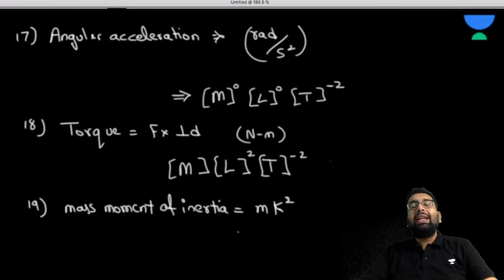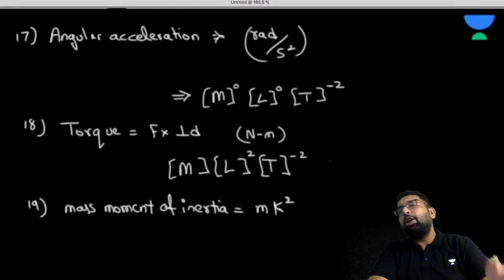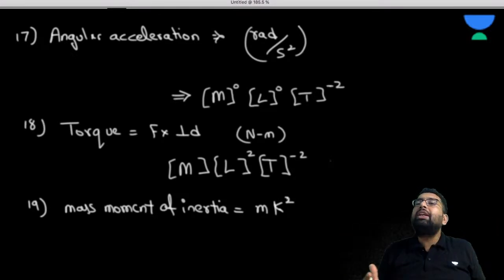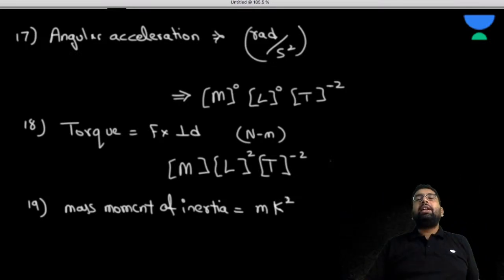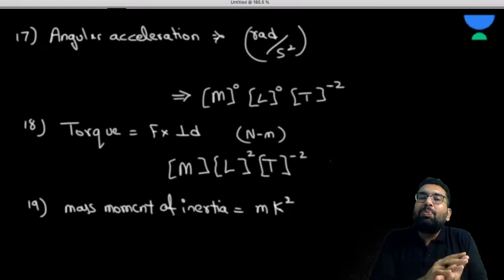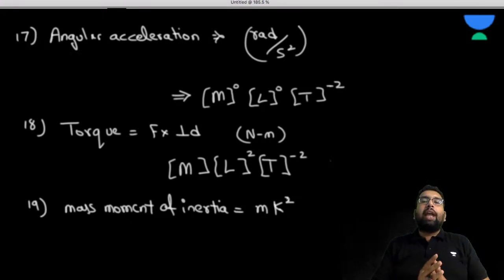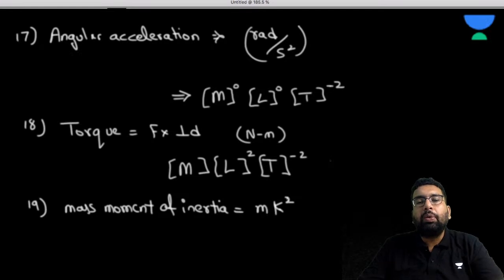By learning this chapter, this is very beneficial, because you are going to see this mass moment of inertia when we study the rotation of the particle, or rotational mechanics. Right now you can have a rough view of these formulas. If you start finding the dimensions when you start solving questions, even before you reach that chapter, there are some formulas that are already in your mind, so it is going to be helpful to you in understanding that chapter. Now get me the dimension of mass moment of inertia.